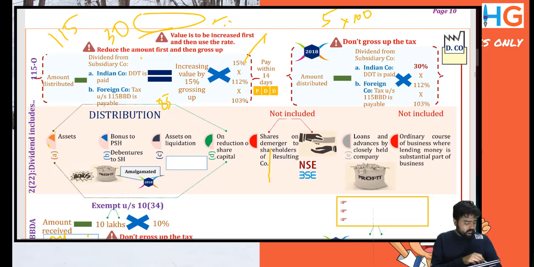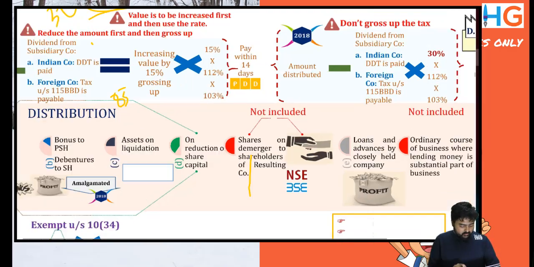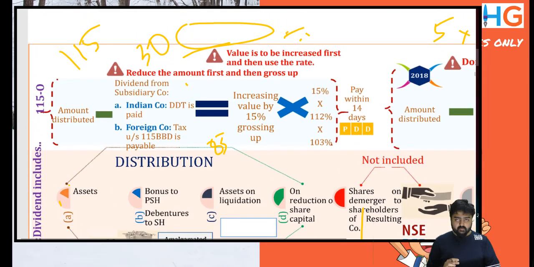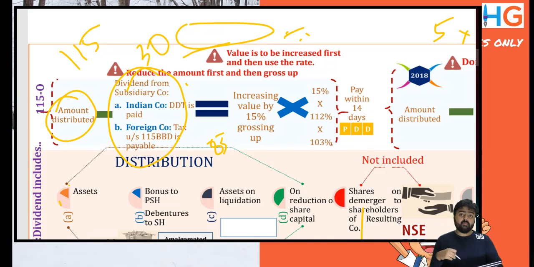If this is clear, I'll again repeat the provisions, and then I'll discuss two more mistakes that students make. First, we take the amount that is actually distributed and reduce dividend received from subsidiary company: for an Indian company, DDT is paid; for a foreign company, tax is payable under section 115BBD. We arrive at an amount and gross it up.